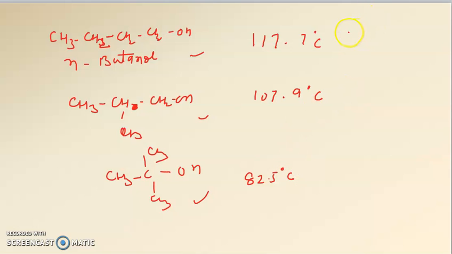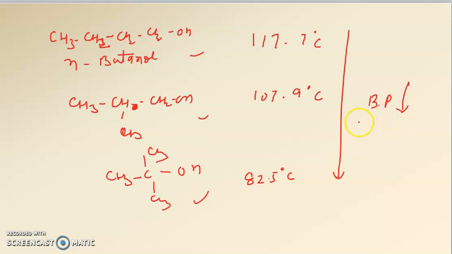So we can see as the branching increases from n-butanol to tertiary butanol, as the branching increases, the boiling point also decreases.